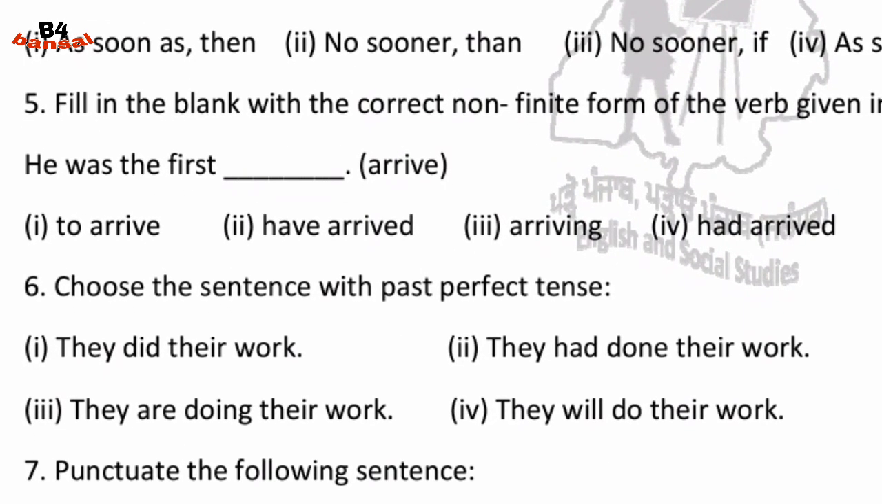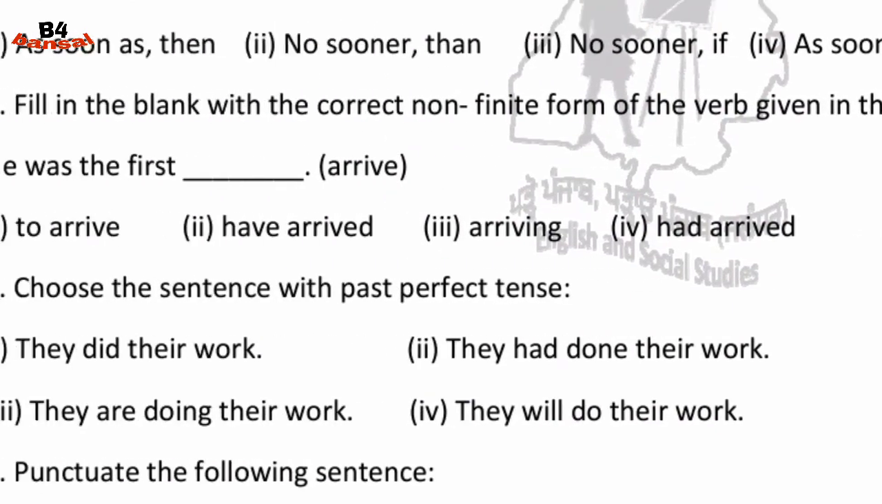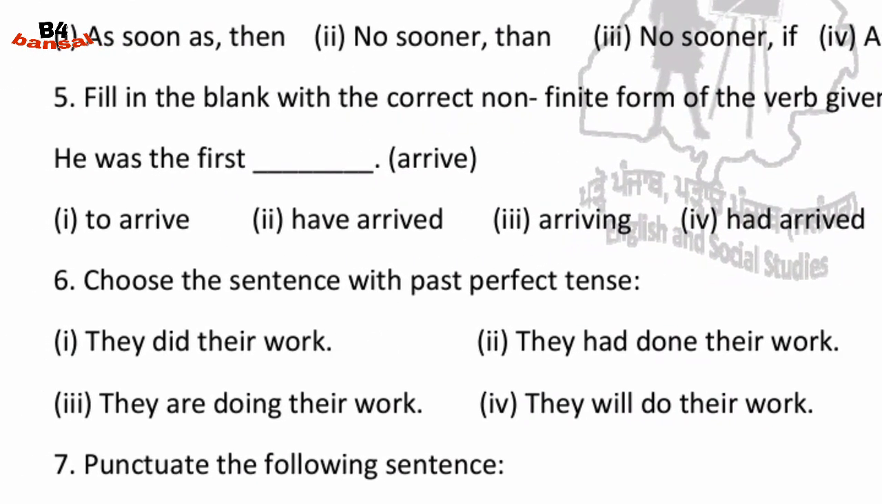Fill in the blank with the correct non-finite form of the verb given in the bracket. He was the first dash, and the word is arrive. The non-finite form of arrive is, he was the first to arrive. Option first, to arrive.